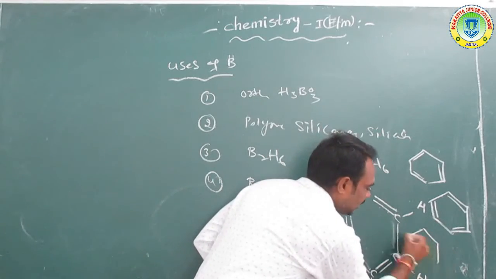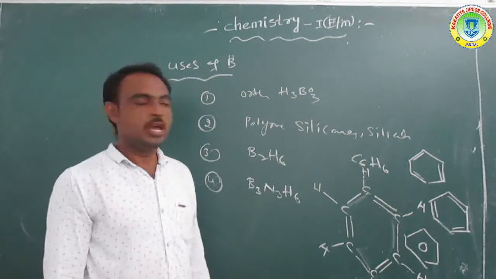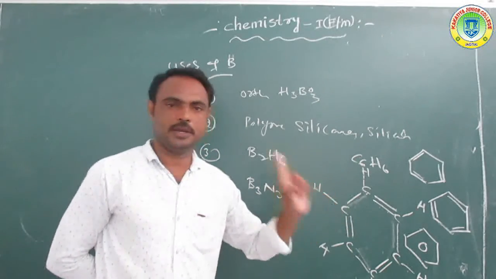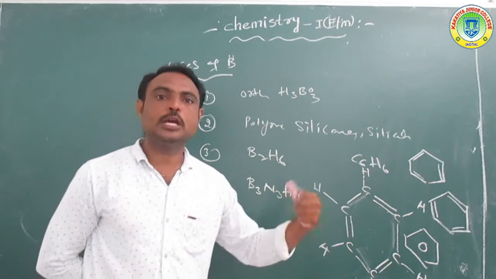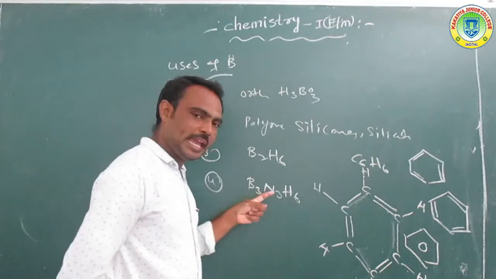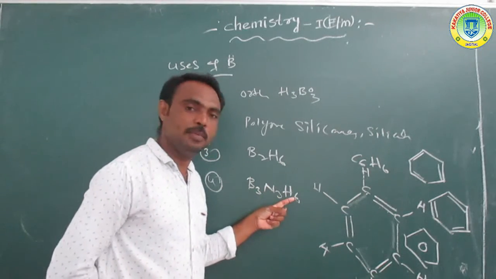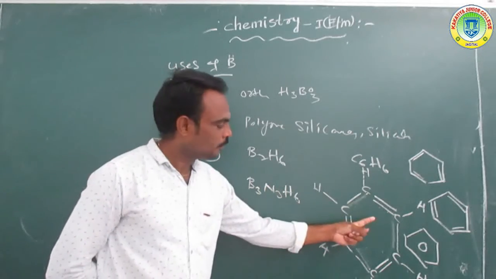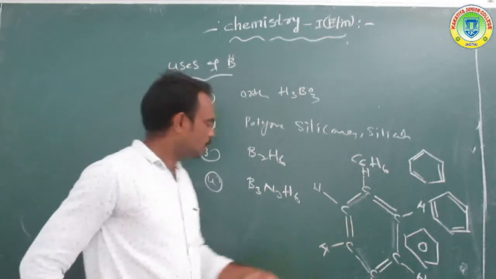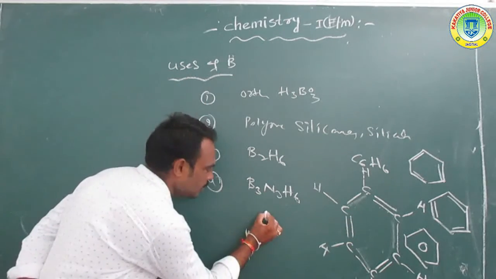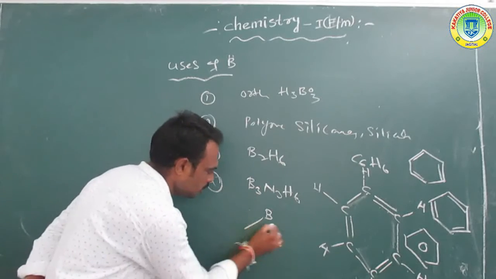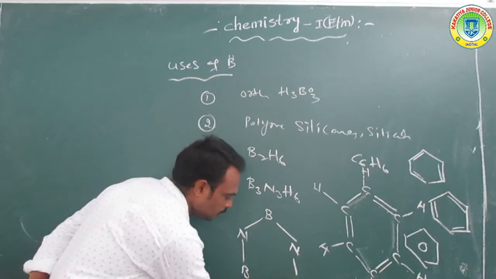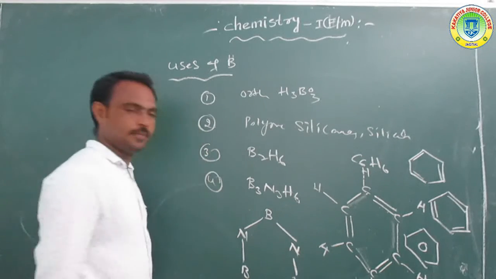And also we write it is also a benzene structure. So at the same time it is organic benzene. Organic means with carbon. Inorganic means without carbon. So B3N3H6 means inorganic benzene. Just like it resembles the benzene structure. Suppose we draw the benzene structure: boron, bond N, boron, boron, bond N, bond.